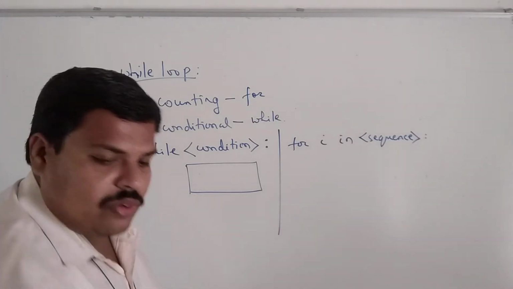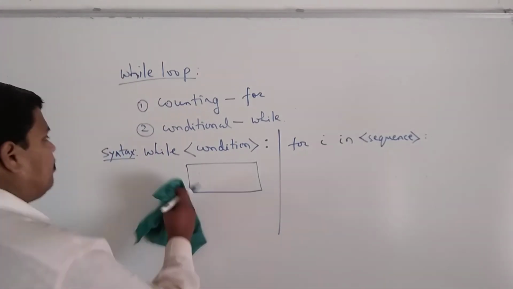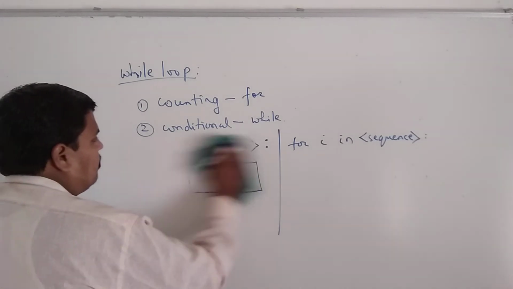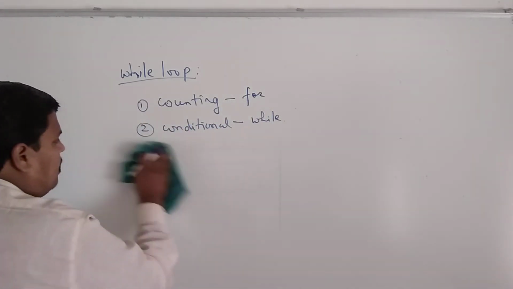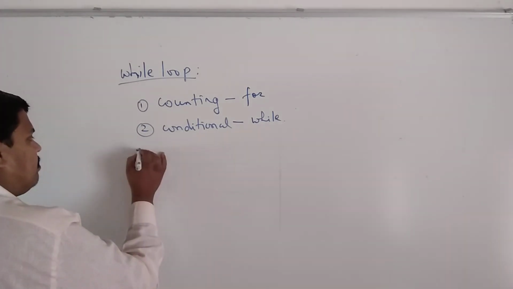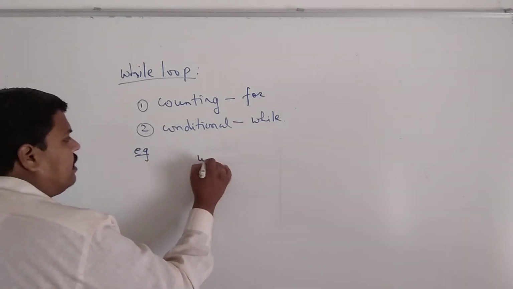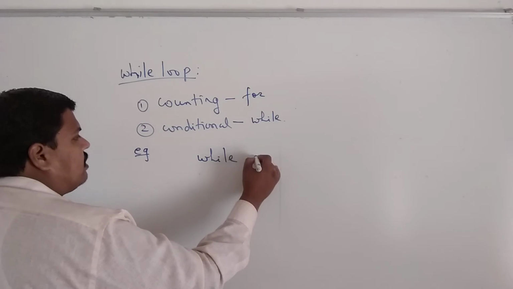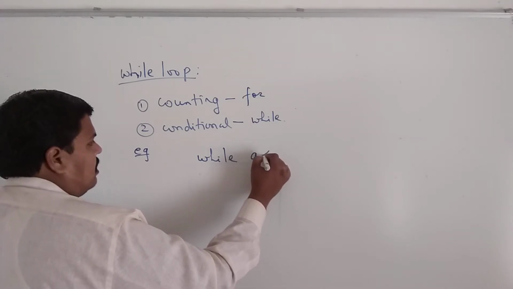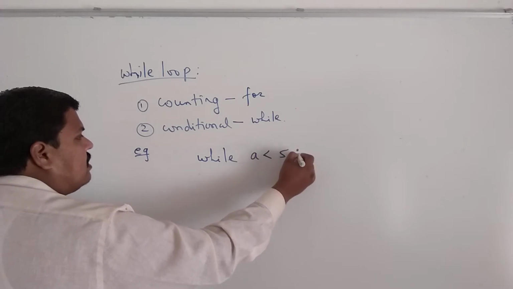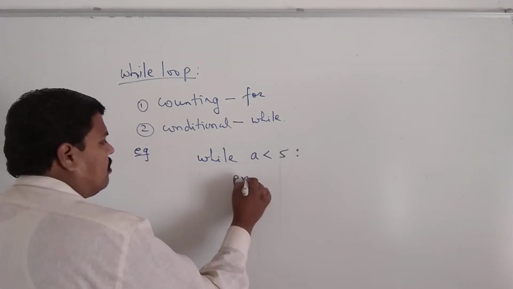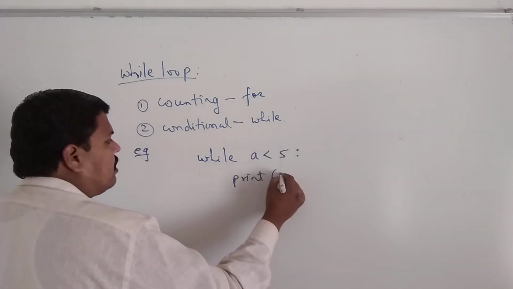Okay. So simple, we will check with an example. See, any example we can write. While a is less than 5, print a.